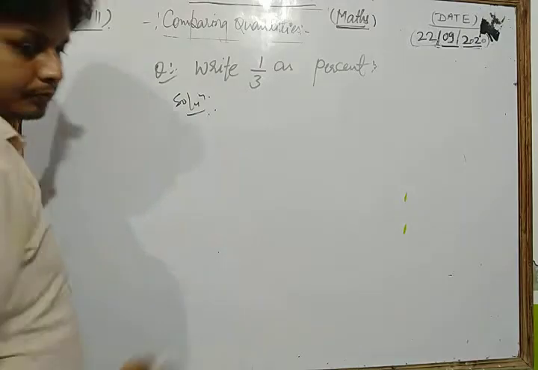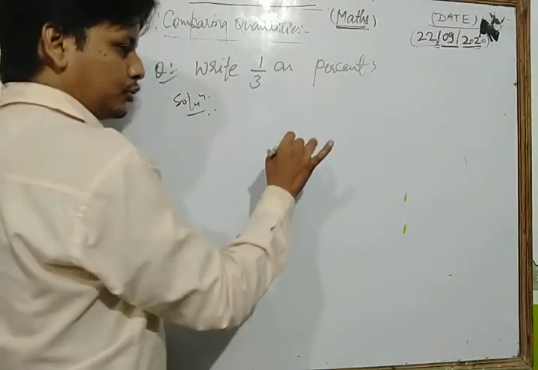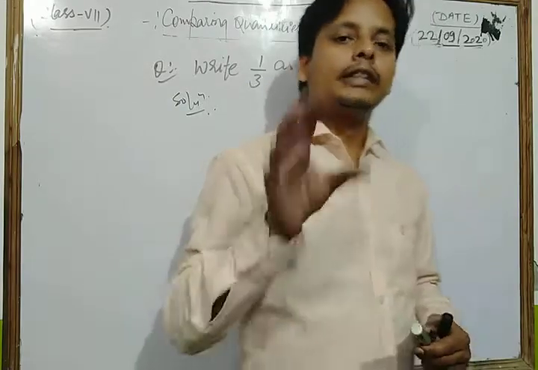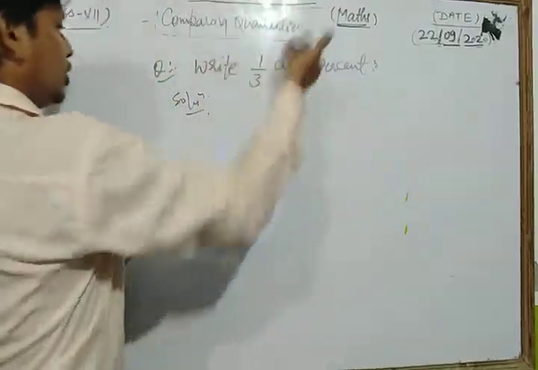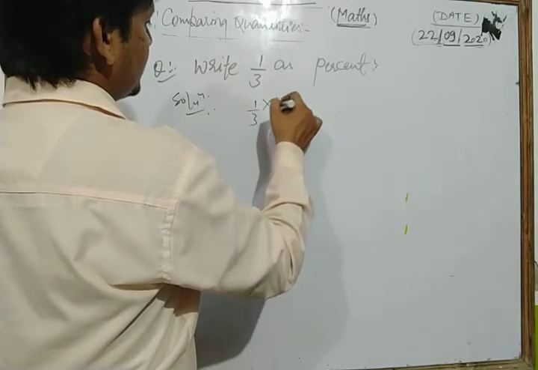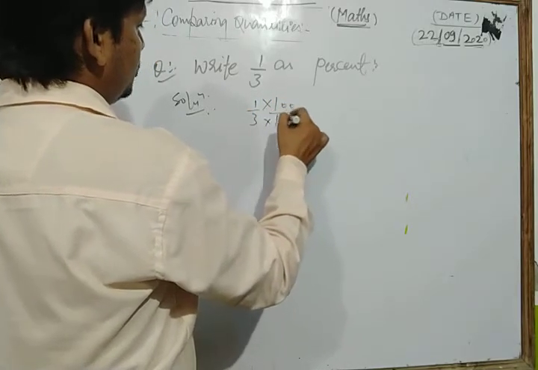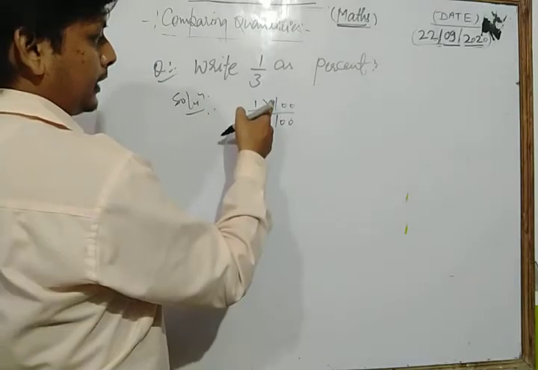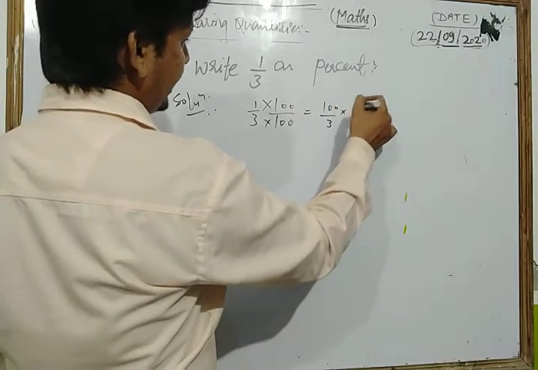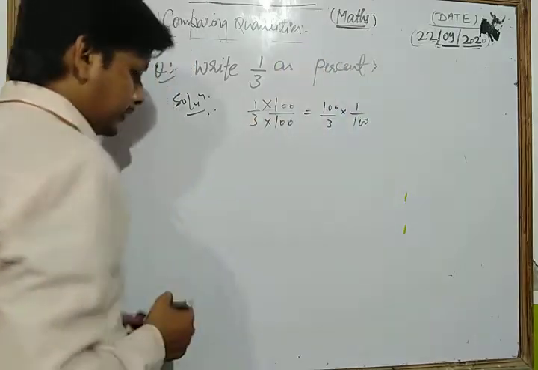Dear student, in that type of question, if we convert any fraction into a percentage, then first we multiply both the numerator and denominator by 100. If 1 by 3, we multiply the numerator by 100, so we get 100 upon 3, and 1 upon 100 stays as it is.